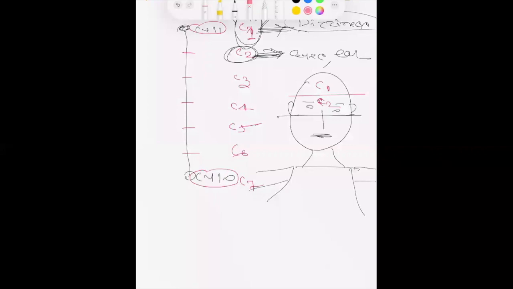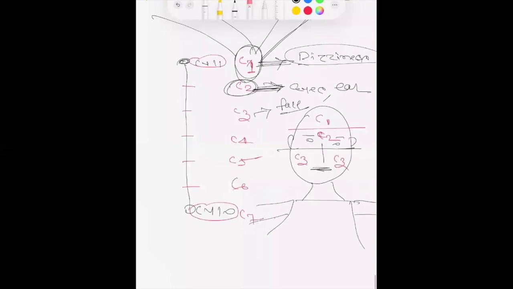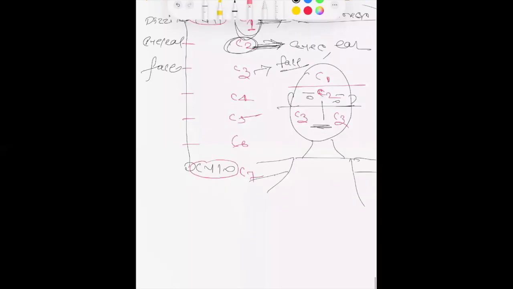Cervical 3 is connected with the face area. So it increases facial beauty as well as being very good for the face. So cervical 1 is dizziness, cervical 2 is eye and ear, cervical 3 is the face. Now as we reach down, cervical 4 is connected with the mouth and nose.